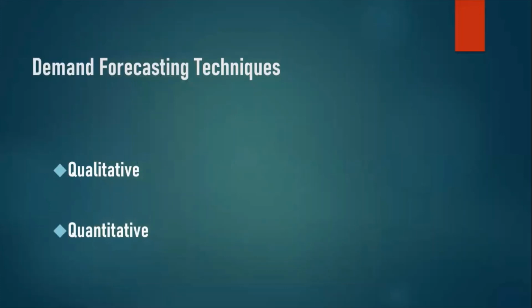Next, we come to the demand forecasting techniques. Now, demand forecasting is basically a technique to estimate the demand for the future and equip the organization to meet the future demand of a product. There are 2 ways or approaches by which demand forecasting can be done. One is the qualitative approach, another is known as the quantitative approach. Under the qualitative approach, one can go for surveying, sampling methods, opinion or expert methods.